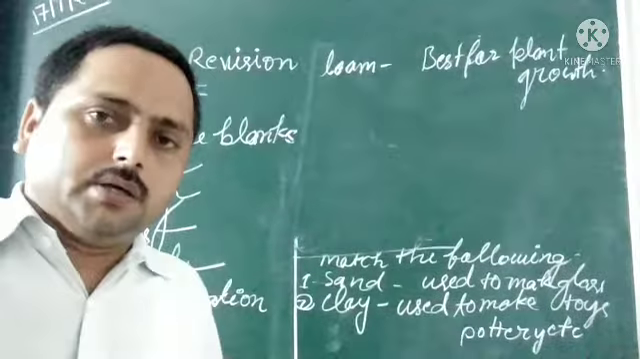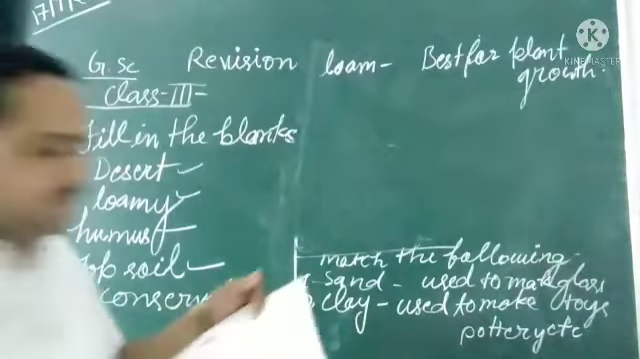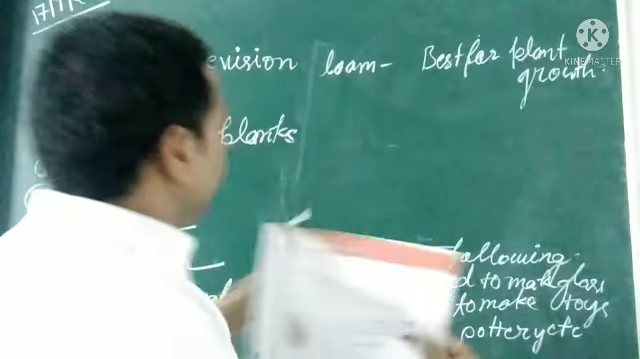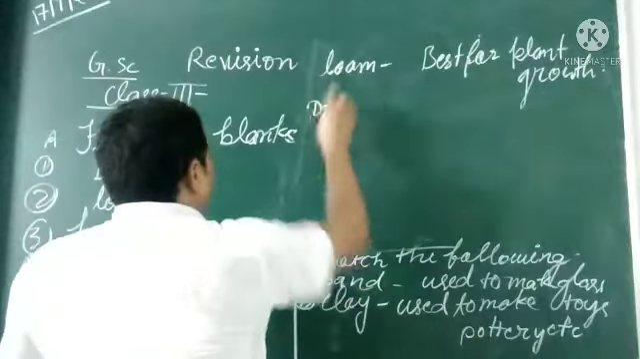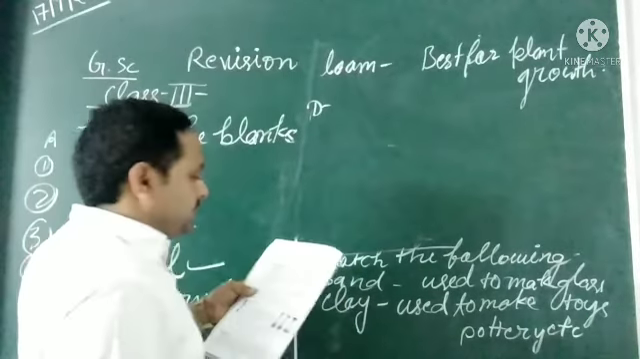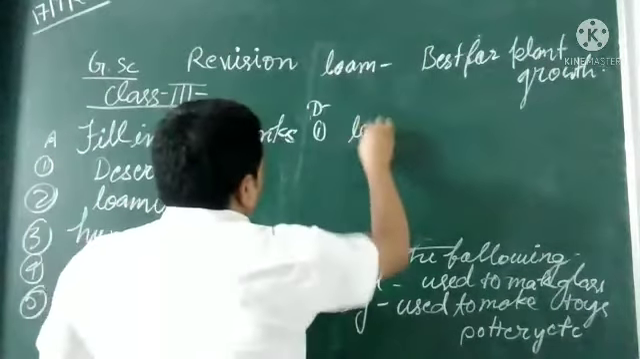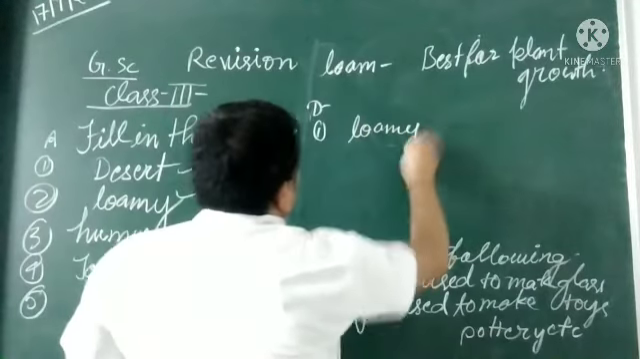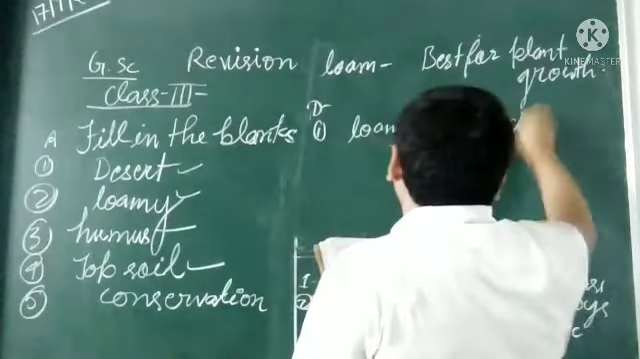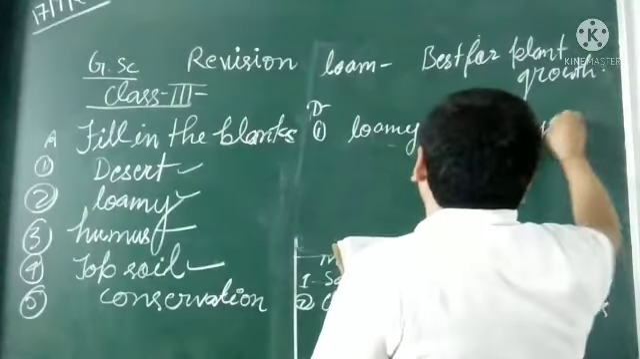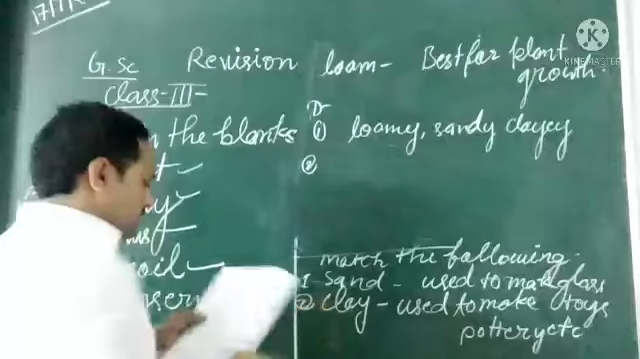So you can see here. Next is name the following. In name the following, D is for different kinds of soil. What is the first? Different kinds of soil: loamy, sandy and clay soil.